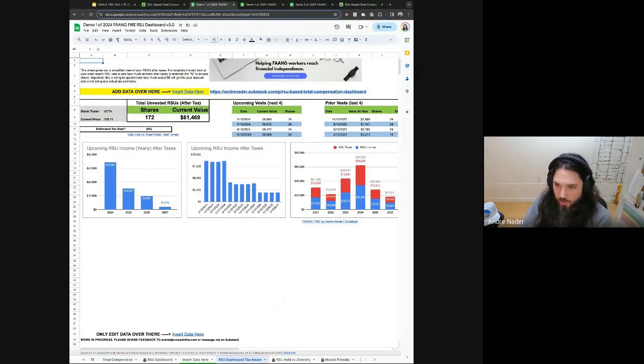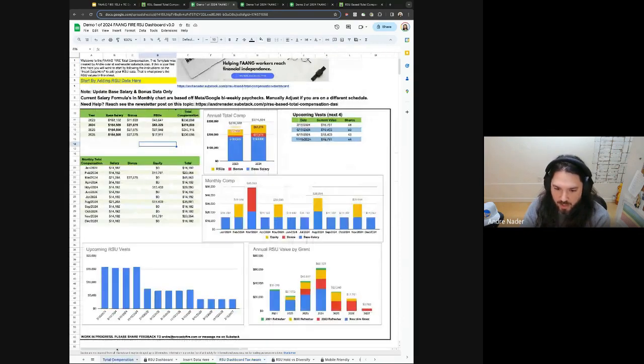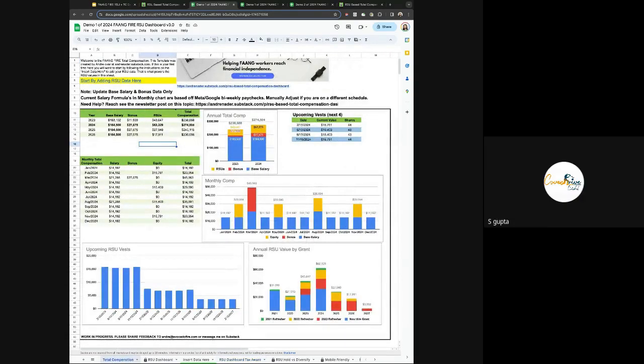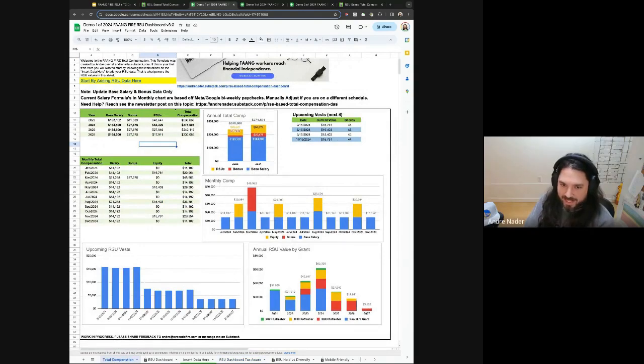I don't have this incorporated into the total compensation, mostly because I didn't want to hard code every single state's tax brackets within here. So it got a little bit messy. I'm hoping to at least be able to do a version of that for, I don't know, California, New York, and then the states with no state income tax. I think that will cover many of the bases. But again, all this total compensation, both in the base salary and RSUs, doesn't factor in taxes at all.